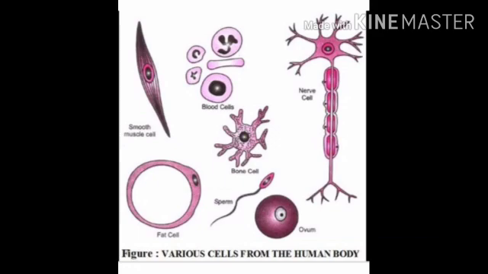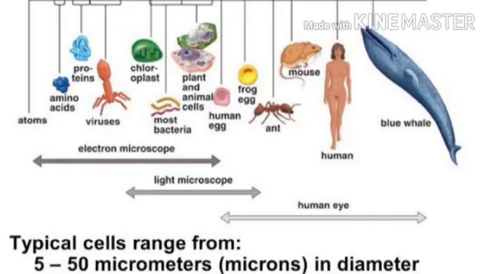We have animal cells like white blood cells, red blood cells, nerve cells. They have varied shapes and sizes. Nerve cells are very long, almost about 1 meter in length. Red blood cells are very tiny in our body. The size of cells is measured in microns.